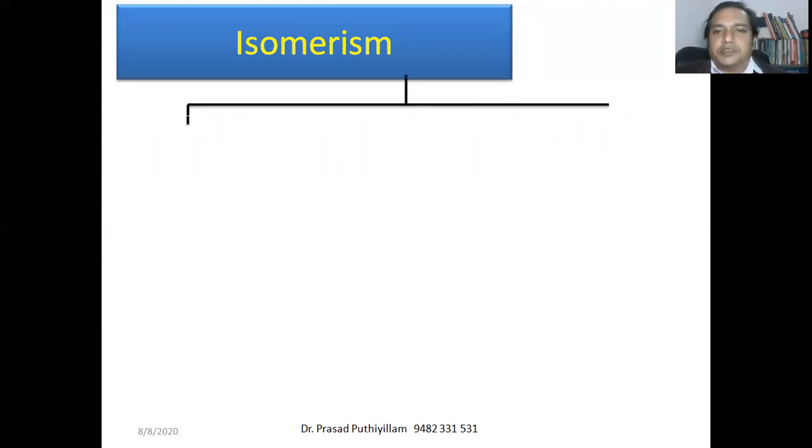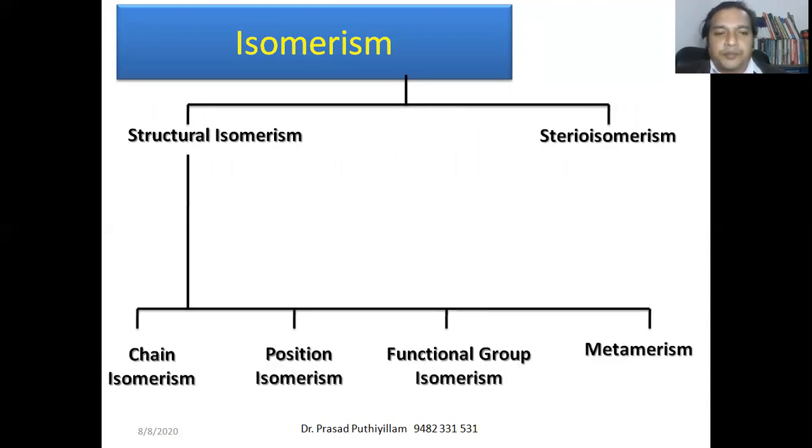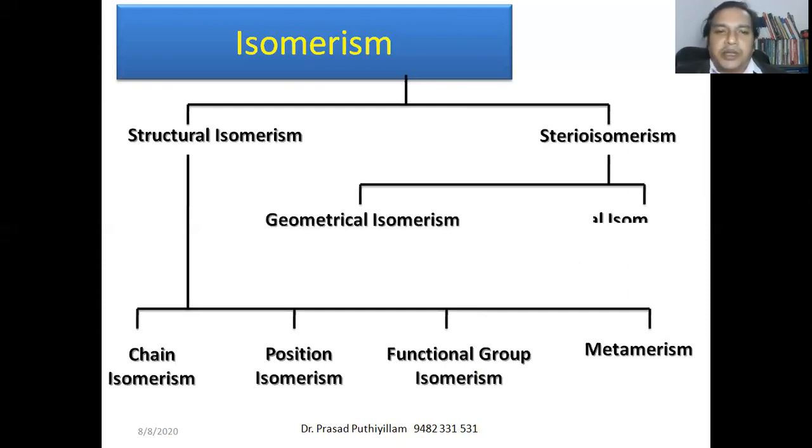Isomerism can be broadly classified as structural isomerism and stereoisomerism. Structural isomerism is classified into four: chain isomerism, position isomerism, functional group isomerism, and metamerism. Stereoisomerism is classified into two, mainly geometrical isomerism and optical isomerism. Geometrical and optical isomerism are taught in higher classes. Only structural isomerism is there for first PUC at present. So we'll see one by one.